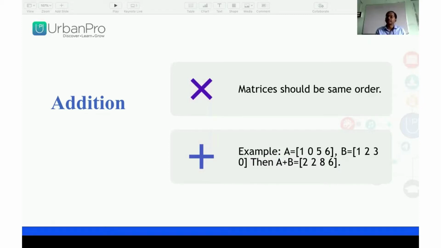Again the second element is 0 in A, and in B the second element is 2. 0 plus 2 becomes 2. Like this you have to add. Again 5 plus 3, the third element to third element in both matrices, becomes 8. Again the last element: in matrix A it is 6 and in matrix B it is 0. A plus B is 6 plus 0, corresponding elements, becomes 6.